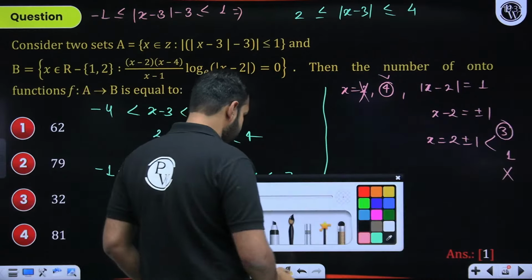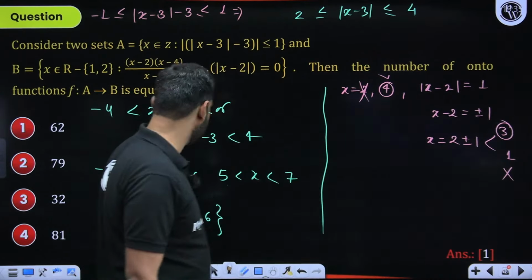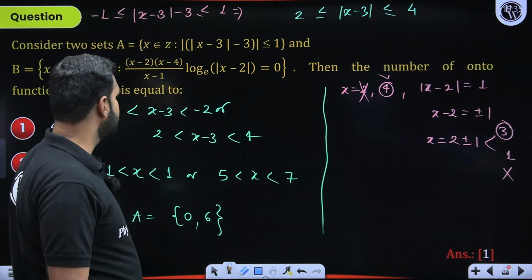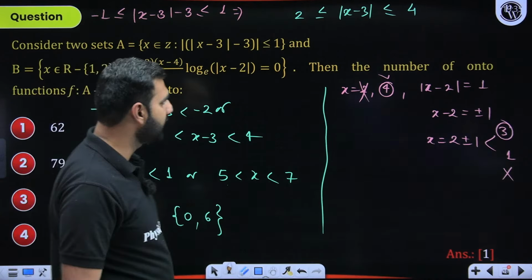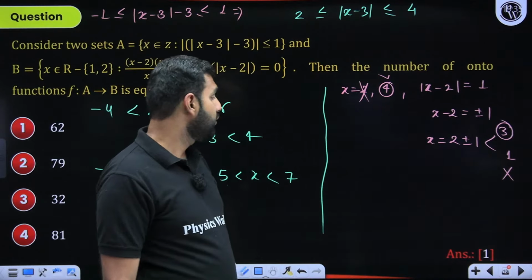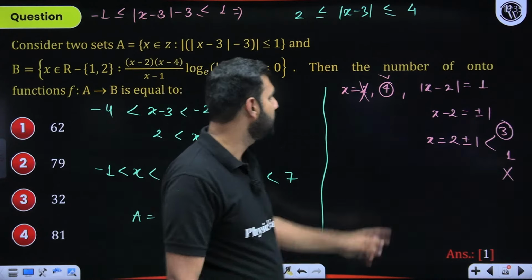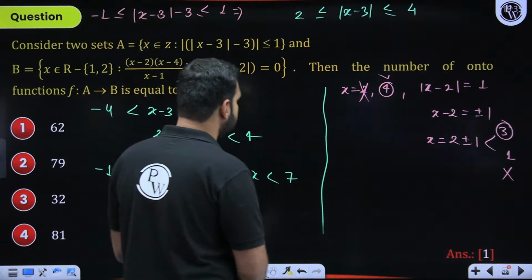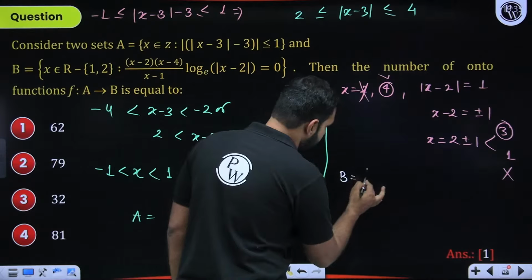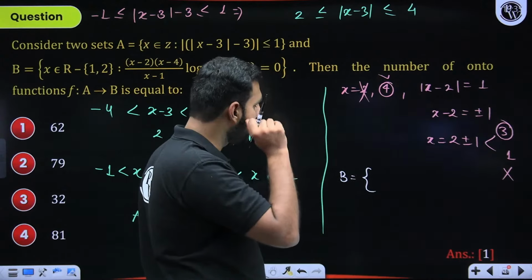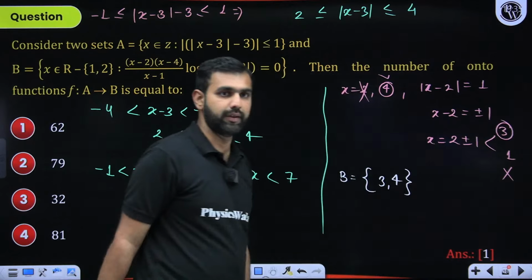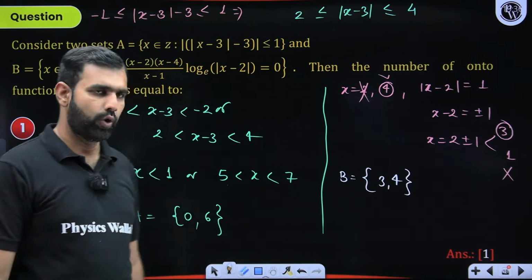Because to me, it is not going to match with one of the options, because 62 is not going to be the number of mappings. Can I cross check it once again? But let me continue with this particular part. The values of x which we have gotten from here are going to be 3 and 4. Those are the only two acceptable values. So for set B, the acceptable values are going to be 3, 4. Do you all agree with this? Okay, I hope you have gotten this idea.